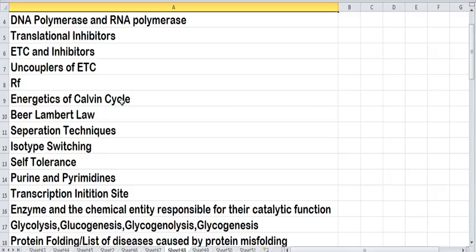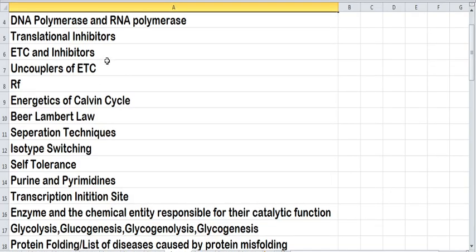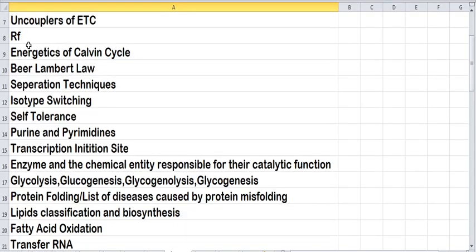Next, you should know about the translational inhibitors, inhibitors of ETC and uncouplers of ETC. Next, study the formula of retention factor, which is very easy of course, but many of you don't know it, so just study the formula and work out a few sums related to that. Next, study the energetics of almost all biochemical pathways that have been listed in the syllabus.